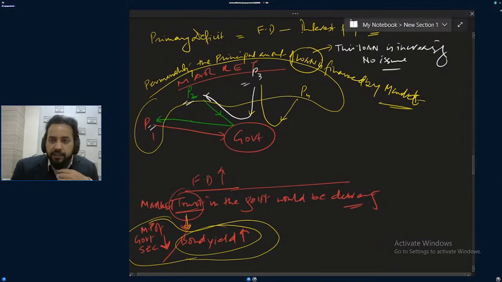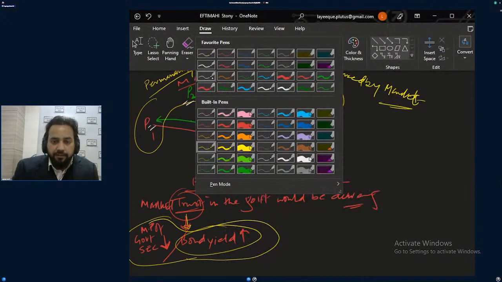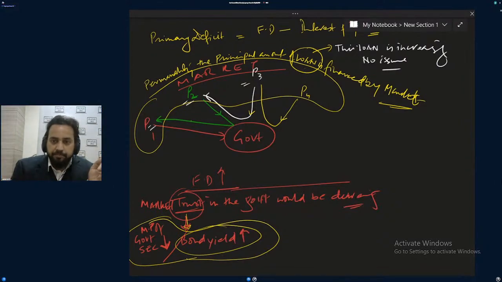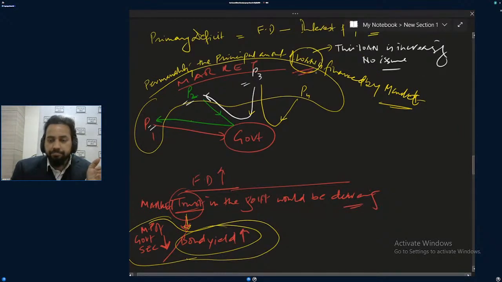So taking loans is a good thing, but it is not certain that loans will always be available. The government can manage the deficit, or manage the repayment of the principal amount by taking a loan from someone else. That is a good thing. But every time if the loan amount is increasing, the market will be losing trust in the government.